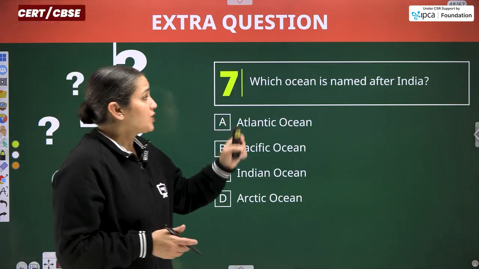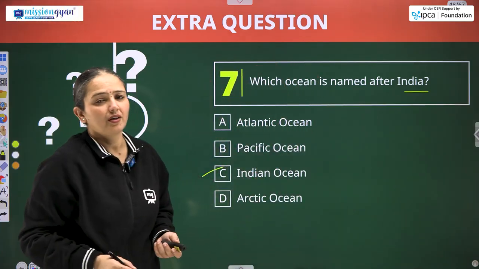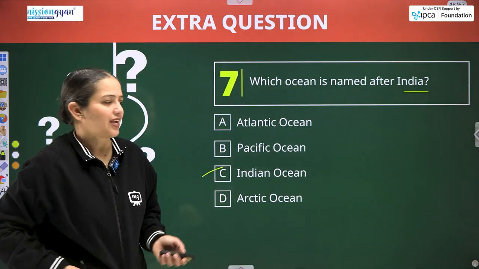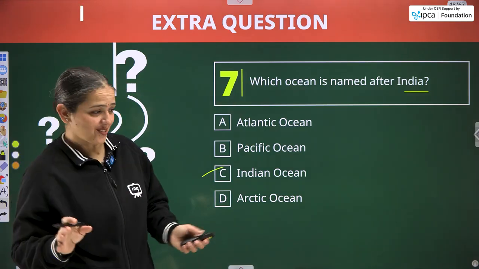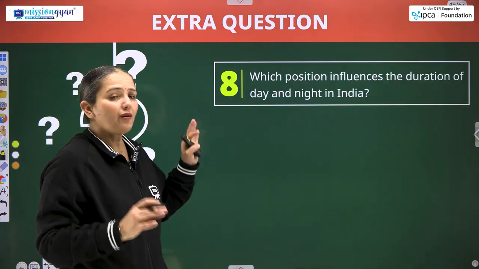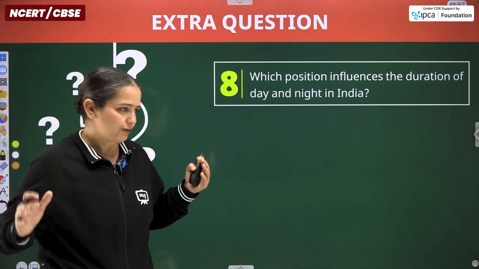Moving ahead. Which ocean is named after India? Indian Ocean. For this you don't have to use logic, and I guarantee all of you are going to pick the correct answer. Now that was the end of MCQs. Now we are going to discuss 1 mark questions, then 2 marks and then further.